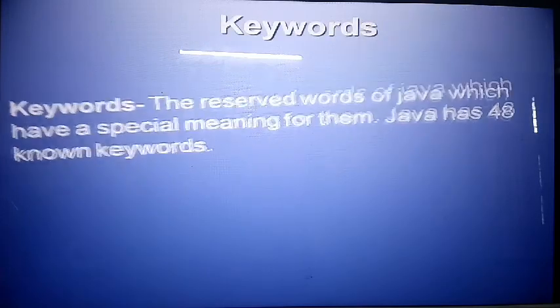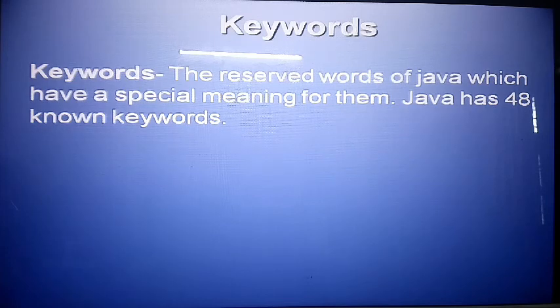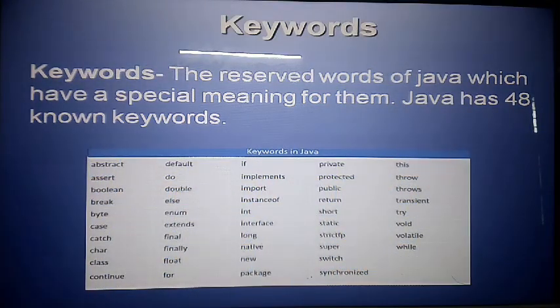What are keywords? A keyword is a reserved word of Java which has a special meaning. It is a reserved word in the library package in Java. Java has 48 keywords at that time, like public, private, final, for, catch. These are also keywords.